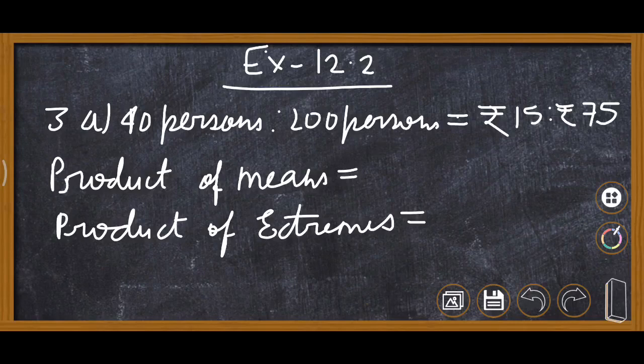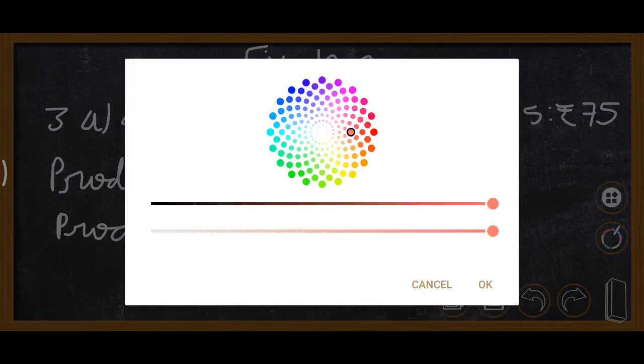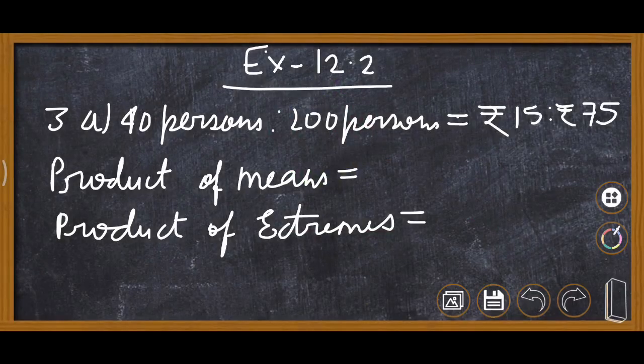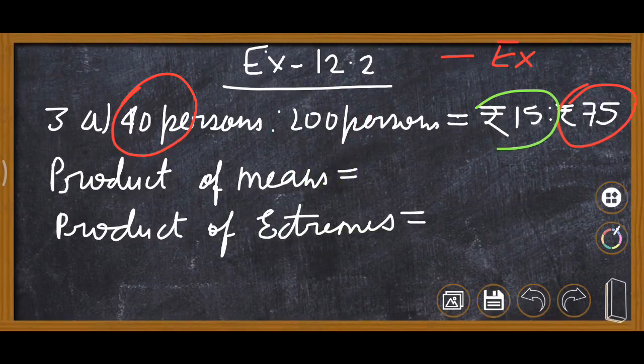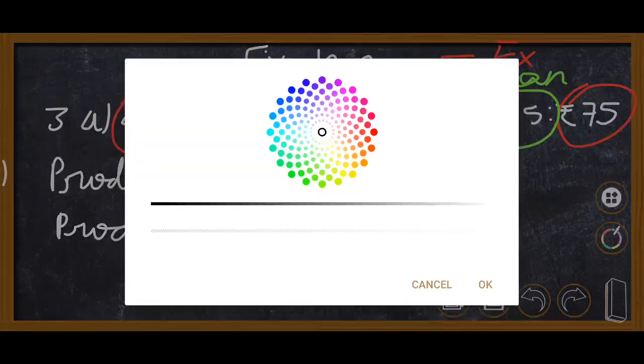This is third A part. 40 persons, 200 persons and rupees 15 and rupees 75. So here we are required to check this. First of all you can see this 40 and this 75. These are extreme terms, and this 15 and this 200 are mean terms. So first of all we will find the product of extremes and then we will find the product of means.